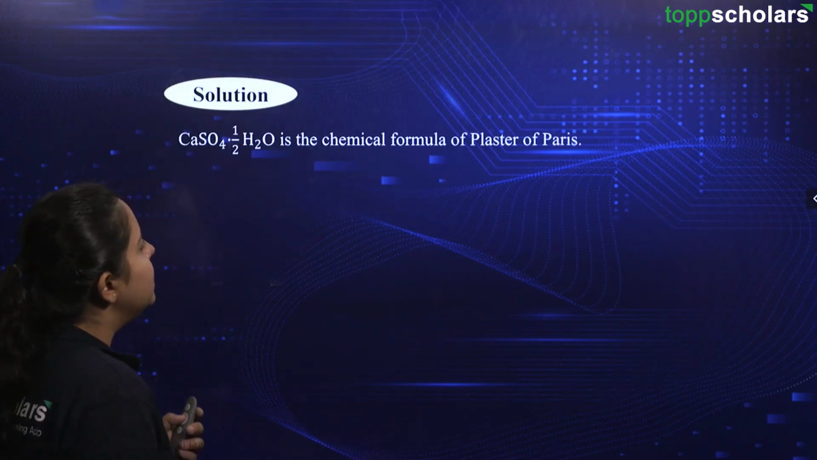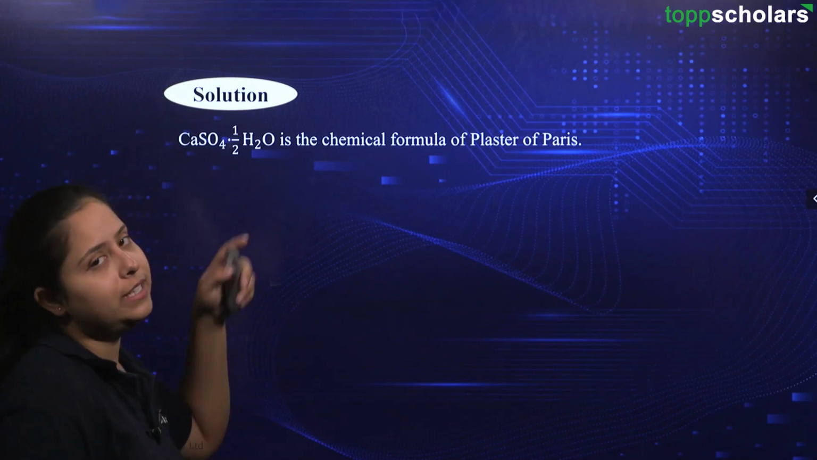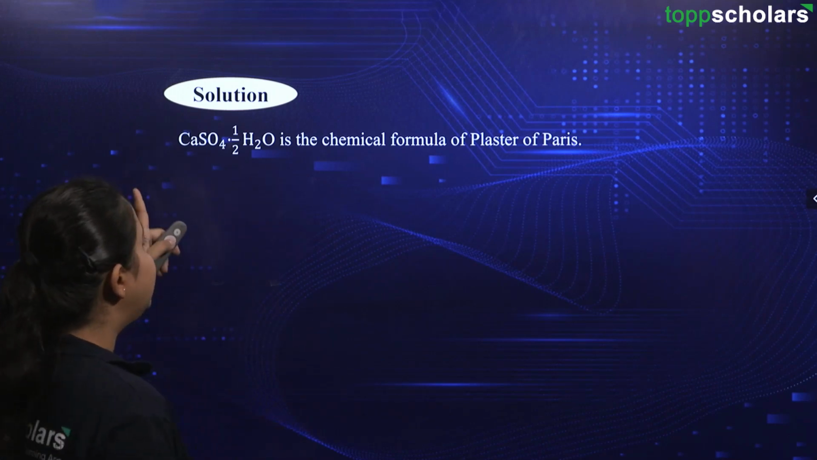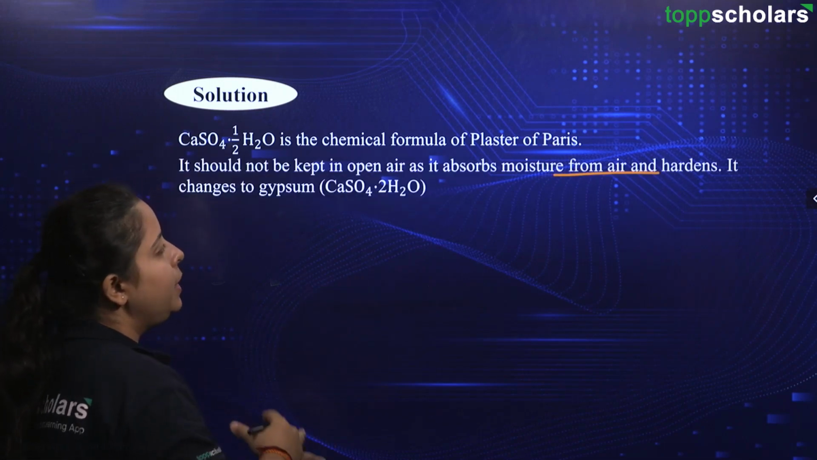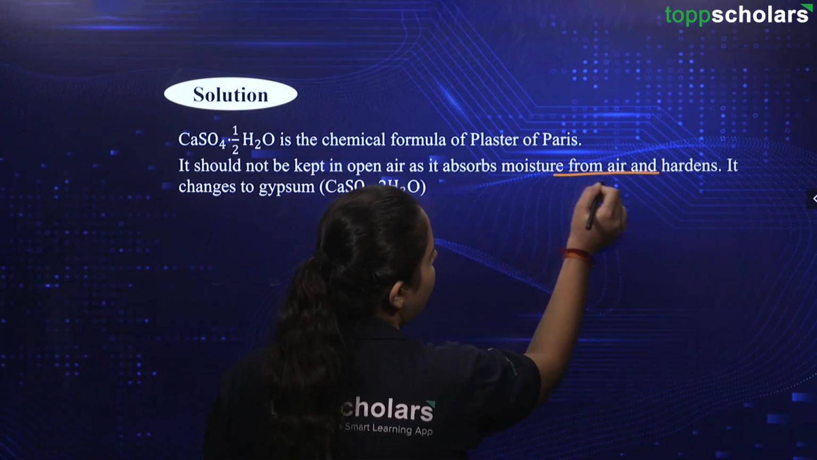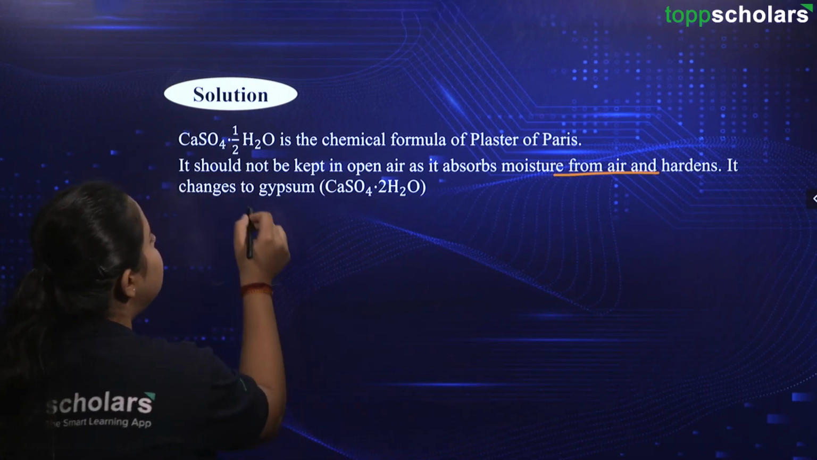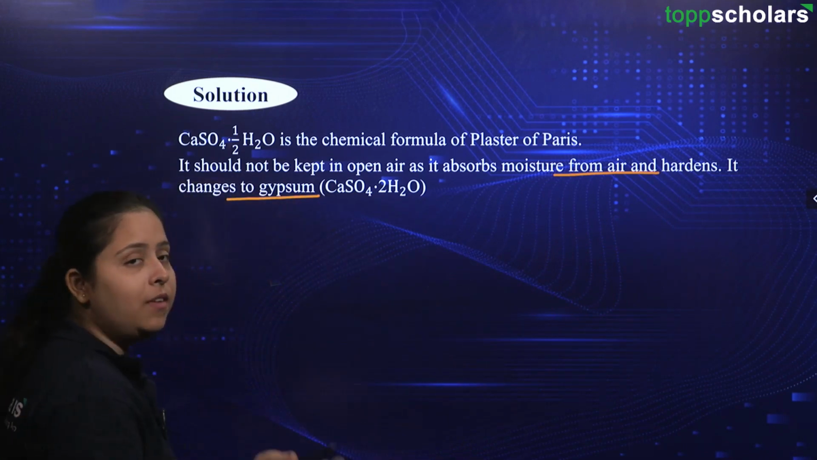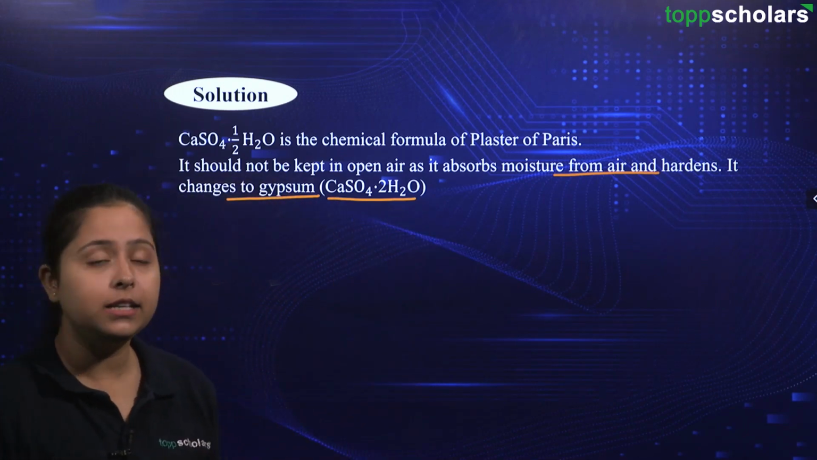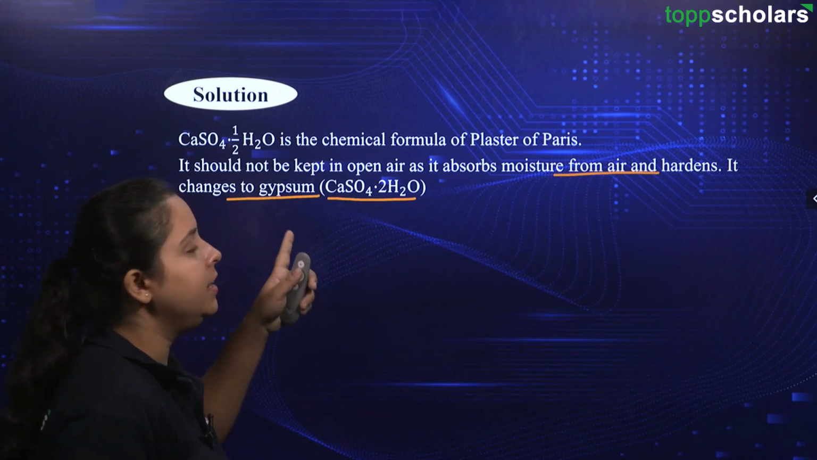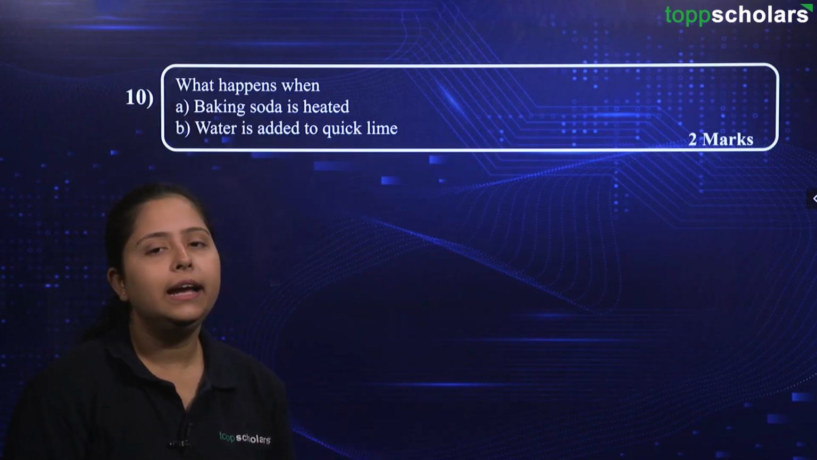First of all, what is the chemical formula for plaster of Paris? It is calcium sulfate along with half a water molecule. So, we will have CaSO4 dot half H2O. Then, when we leave this POP in the open, it will absorb moisture from air and it hardens as we just discussed. Then it will change to gypsum, which has the formula CaSO4 dot 2H2O. Right? So, to prevent this hardening, we should not leave it open.